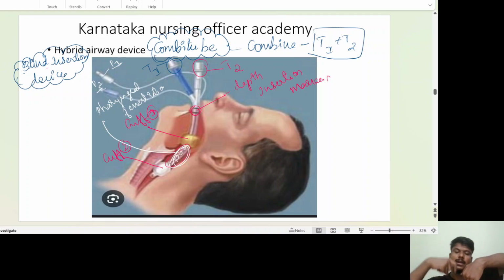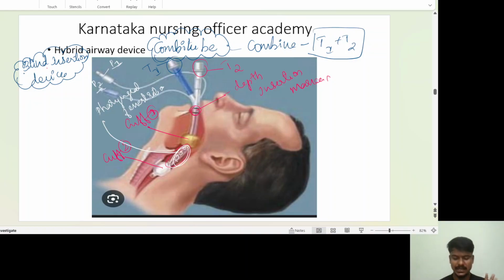I'll hold the tube in my dominant hand. I'll insert it until the depth insertion markings come between your upper incisors and lower incisors. That is going to fit between your upper incisors and lower incisors. After that, I'll fix the tube. After that, I'll confirm the position. In the last class, I explained briefly regarding the Combitube.